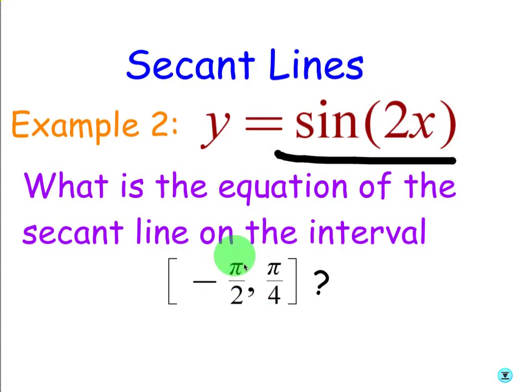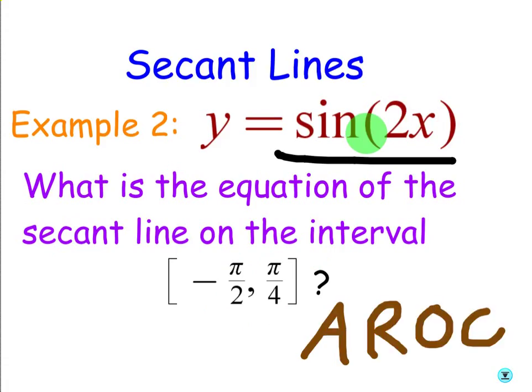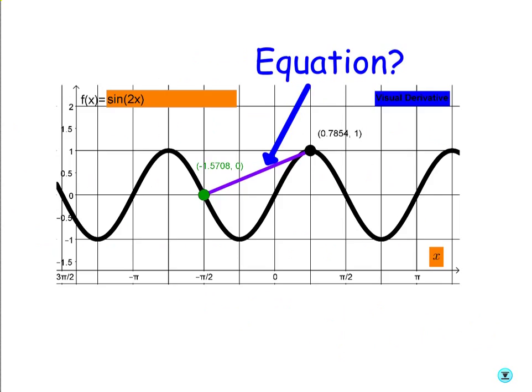This is your first x value. This is your second x value. We're trying to find the equation of the secant line. And remember, the slope of the secant line, always remember, is the average rate of change. And so I'm going to just write AROC on here to remind you of that. So let's go ahead and find the equation of this line. We're going to use the same steps as before.